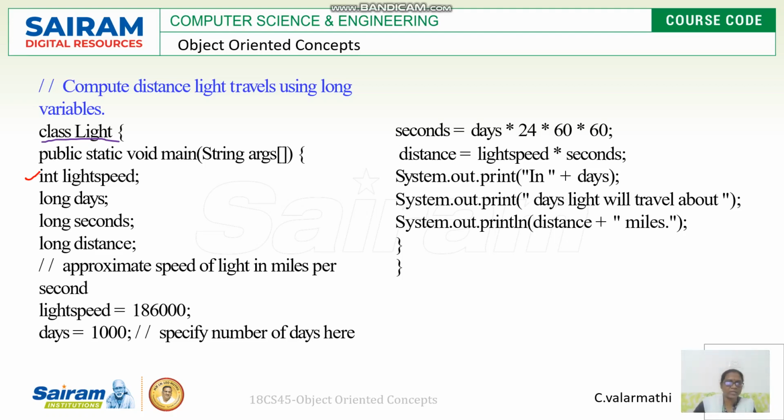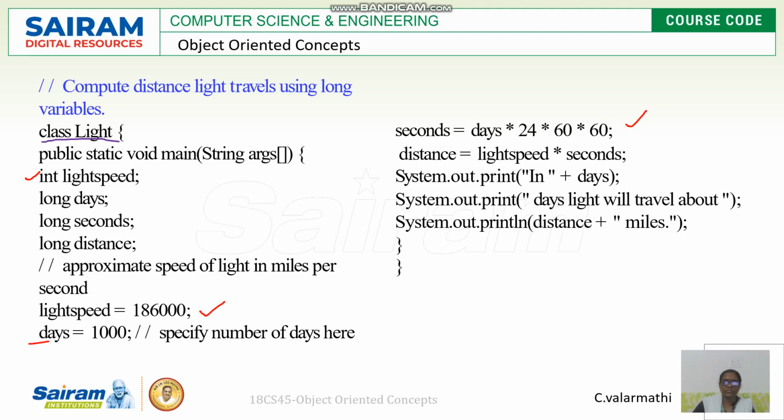Lightspeed is assigned a value, and days is assigned 1000. Now we calculate seconds equal to days * 24 * 60 * 60.